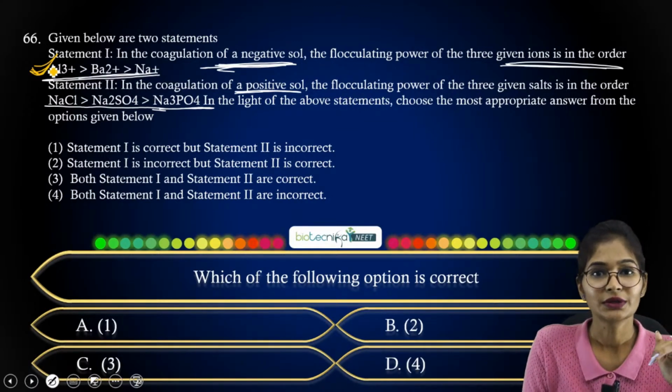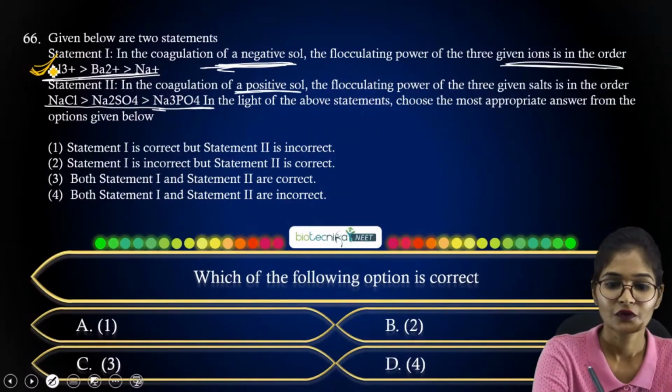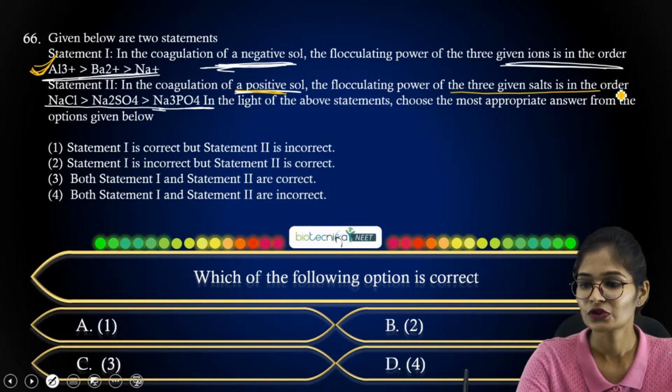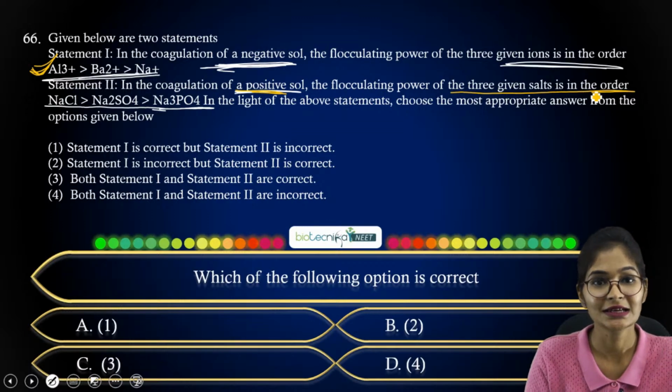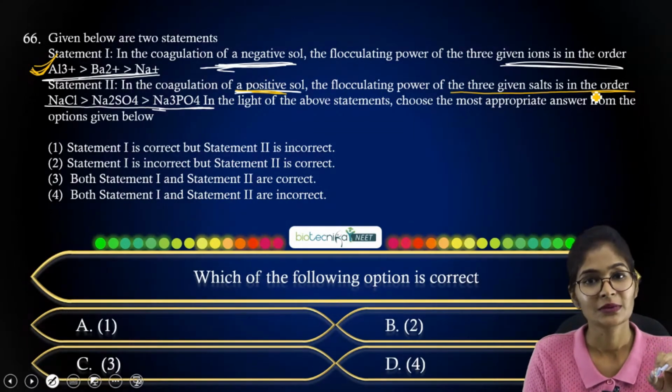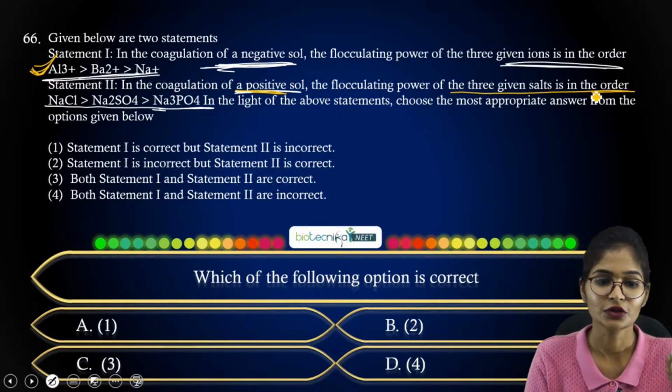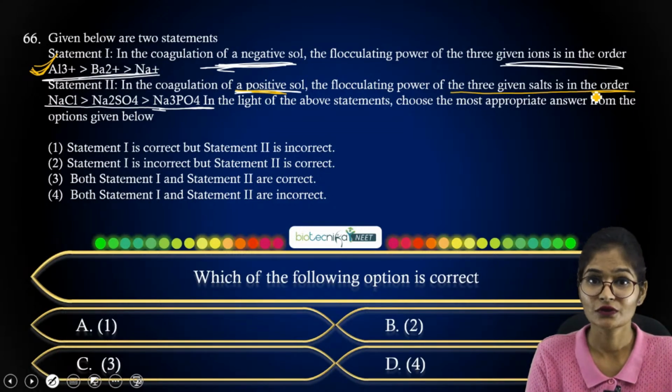So statement 2 they have given: in the coagulation of positive sol, the flocculating power of 3 given salts is in the order NaCl, Na2SO4, Na3PO4. In the light of the above statement, just choose the most appropriate answer from this. So what you have is the reverse order. It has to be Na3PO4, Na2SO4, NaCl.